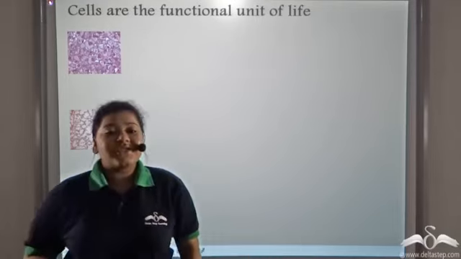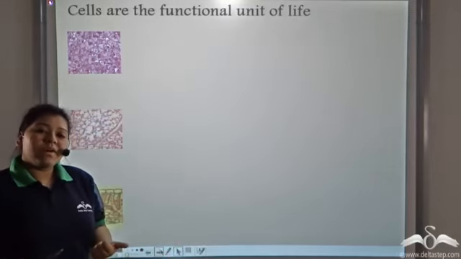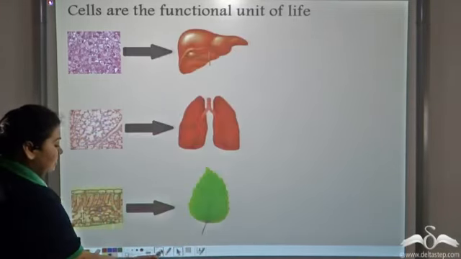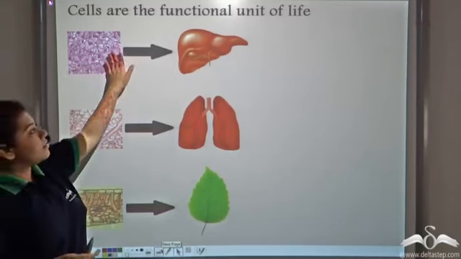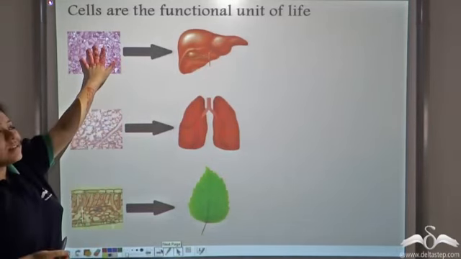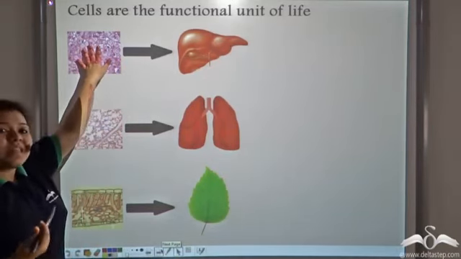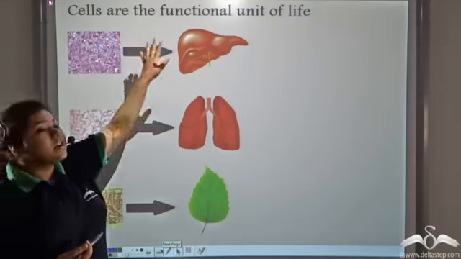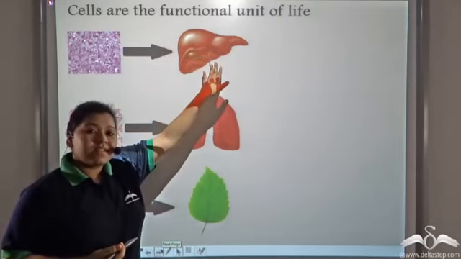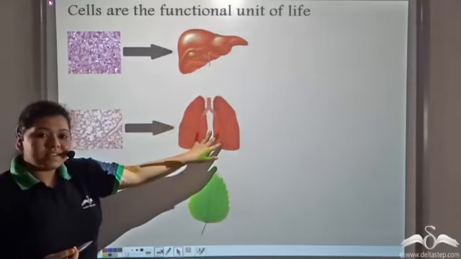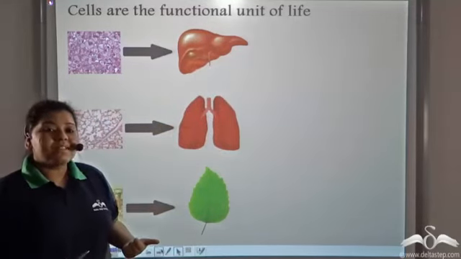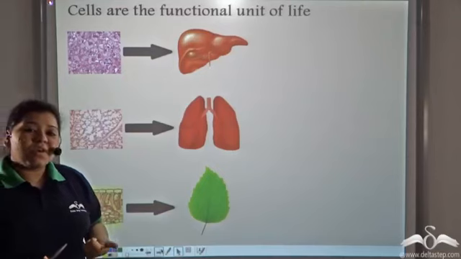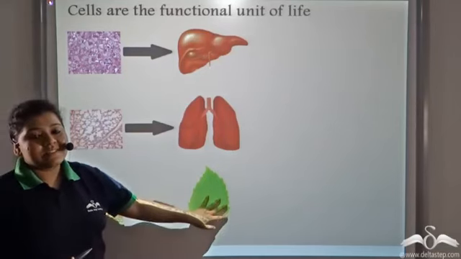Now, different tissues come together to form organs. See? Liver tissues and tissues of the blood vessels come together to form the liver. Similarly, lungs, and in case of plants, an example of an organ is leaves.